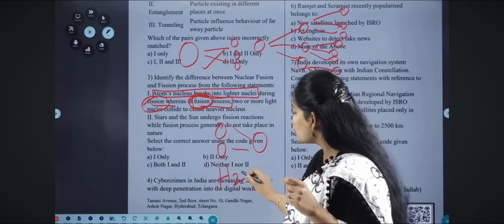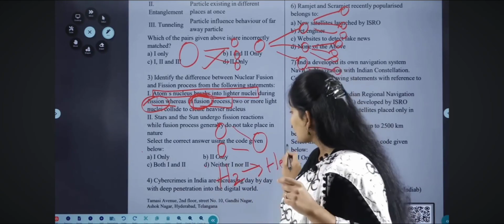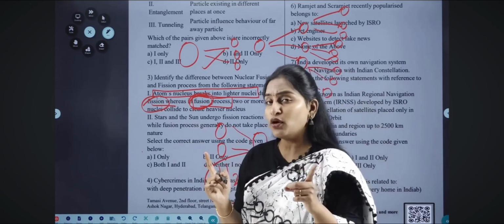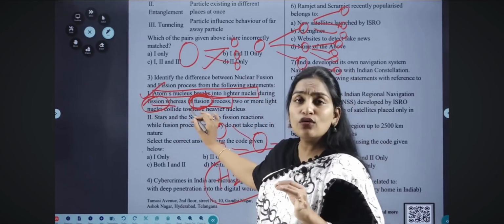Like for example, how the hydrogen will be converted or fused to form the helium in the sun. So both fission and fusion, hope you understood. We have got a detailed explanation also. So the first option is right.